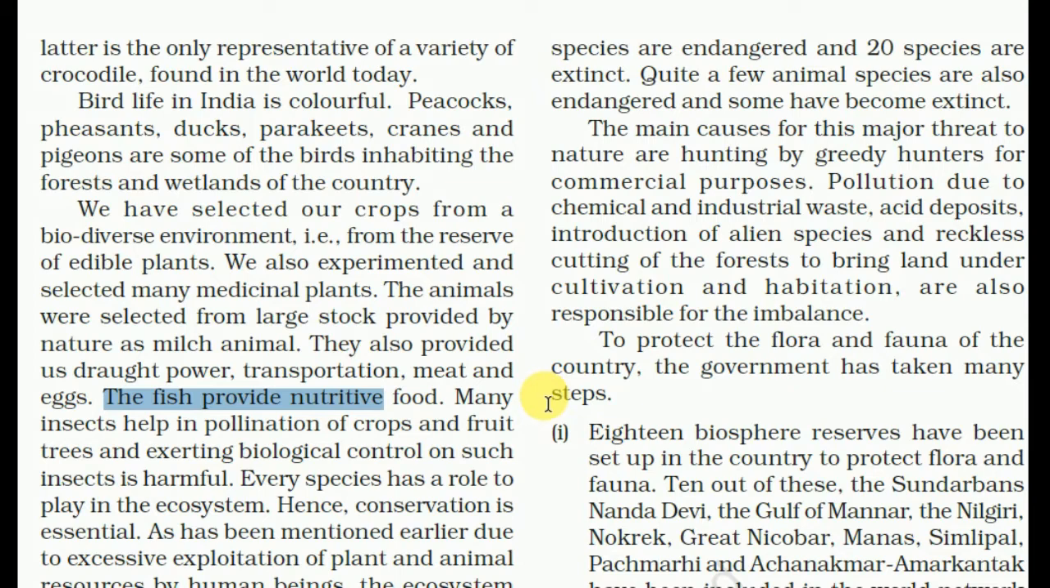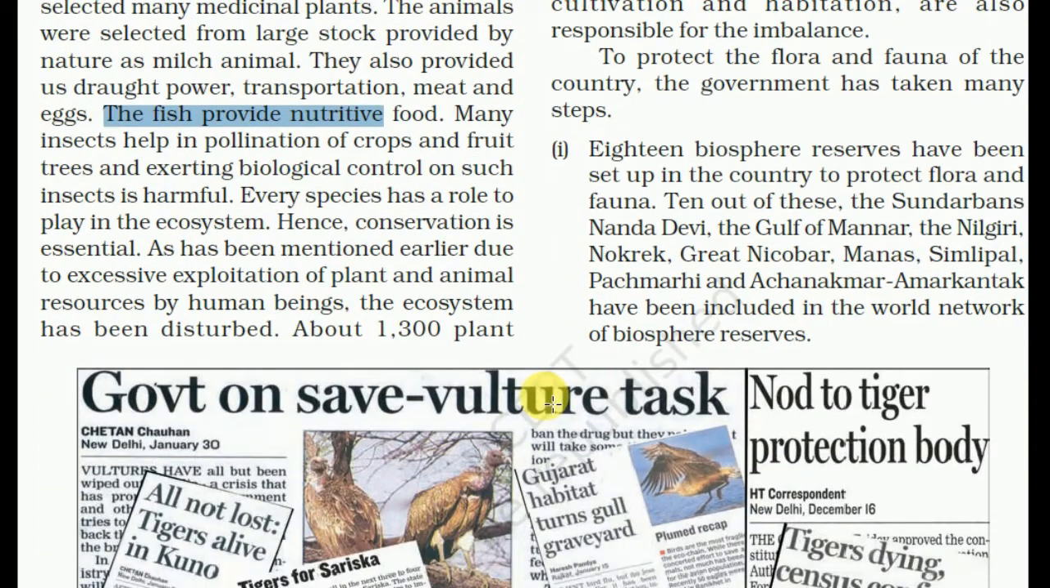To protect the flora and fauna of the country, the government has taken many steps. 18 biosphere reserves have been set up in the country to protect the flora and fauna. So these are very important for our preparation. How many biosphere reserves are in India, all these things. So these are the 18 biosphere reserves set up in India.